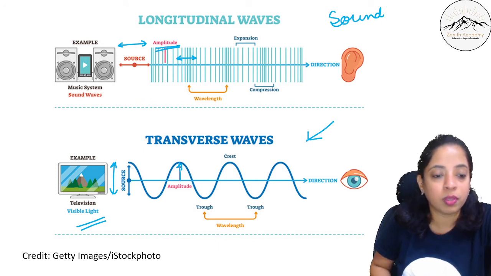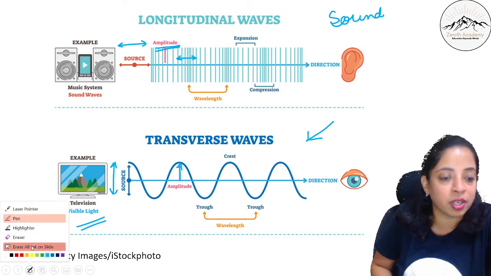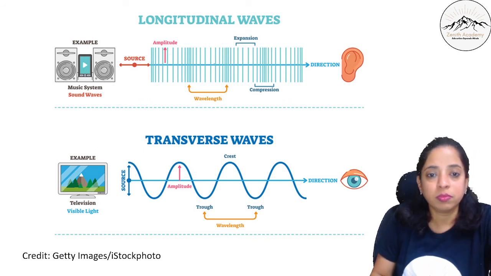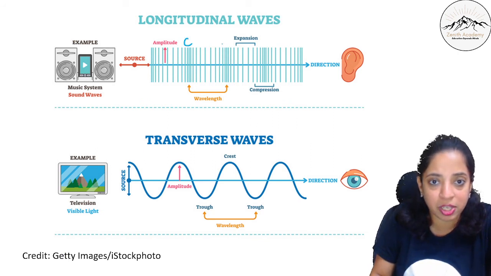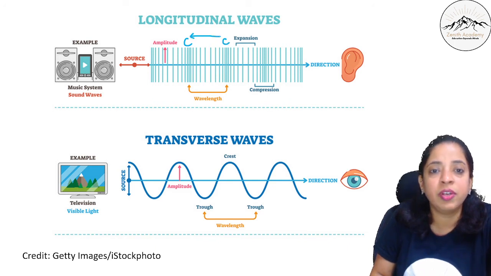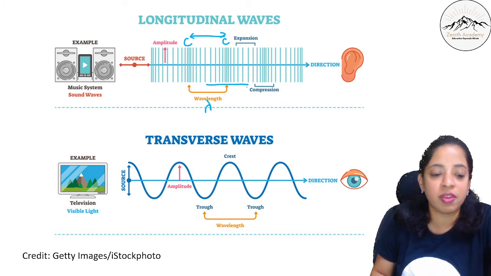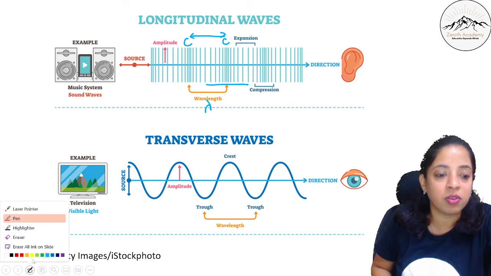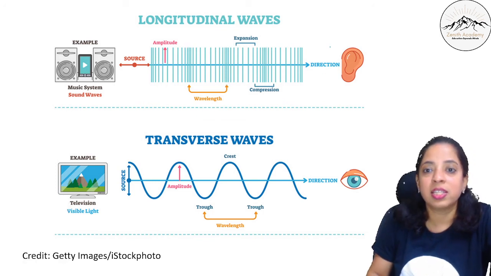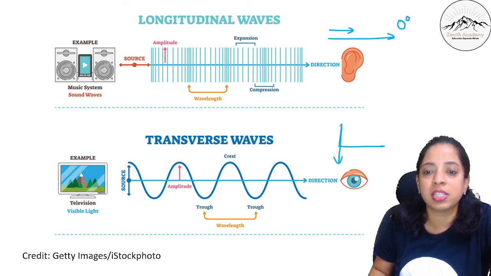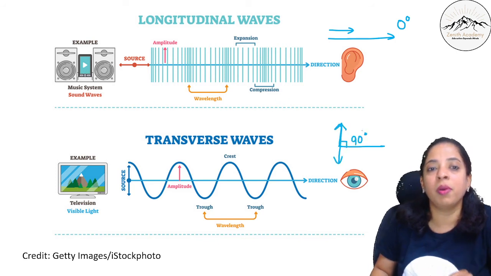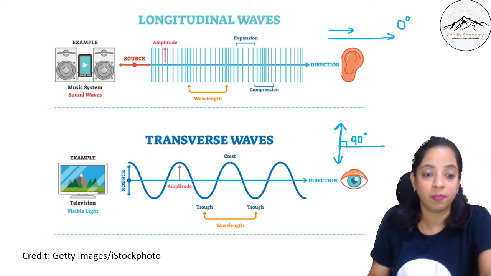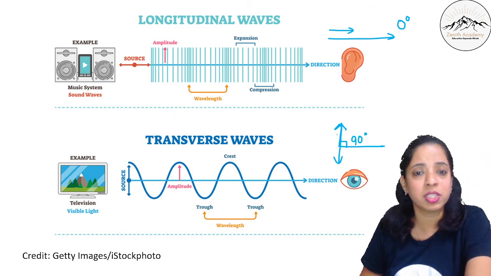Okay, so here it is so difficult to explain amplitude in this longitudinal case. Okay, but wavelength we can explain. This is compression, right? So the distance between two consecutive compressions is a wavelength. The distance between two consecutive rarefactions is a wavelength. Okay, that is how we will explain this. And this is the direction of propagation. The source was also like this, so the angle is 0 degree. Here this is the direction, the source is vibrating like this, so the angle is 90 degree. You have to remember longitudinal and transverse wave really well. Okay, I hope this is clear.